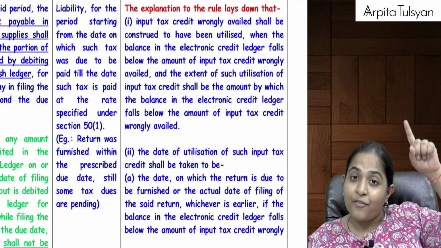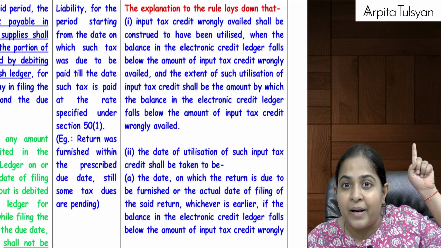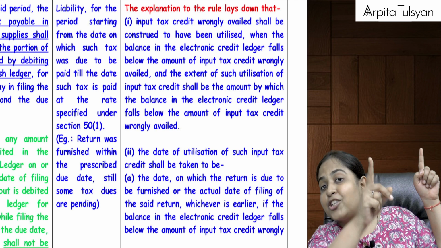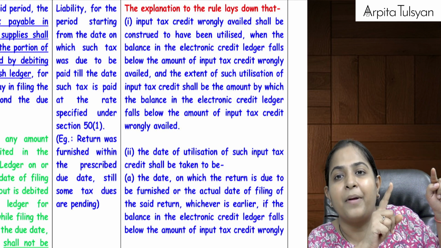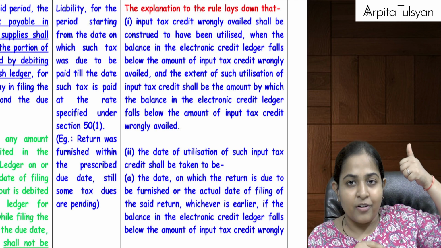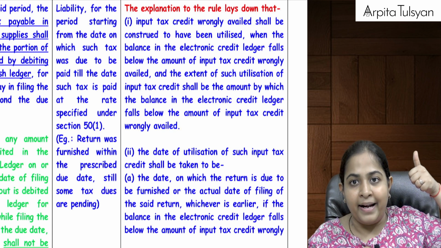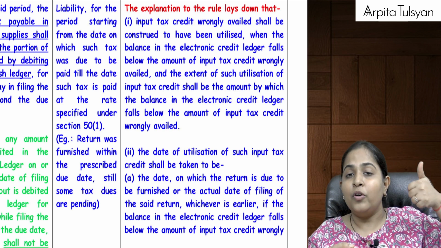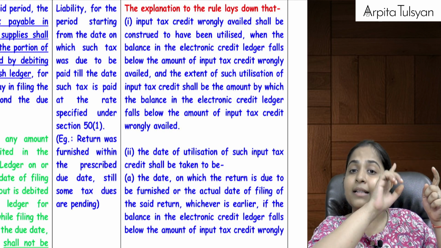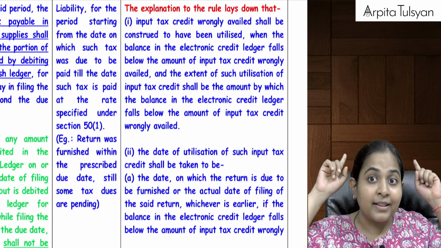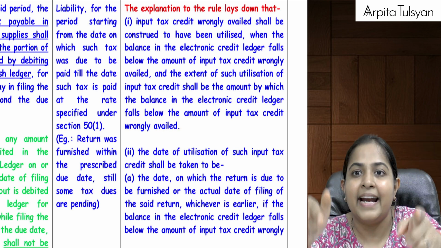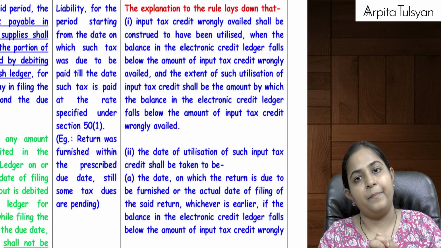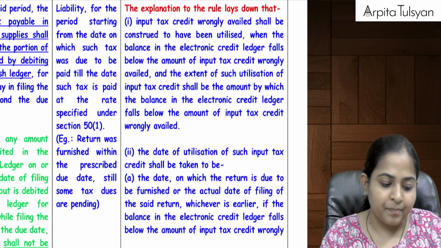So whatever was the due date for the month of April as per government, or the extended due date, sometimes government extends it, or the actual date of filing the return for that month, from there till the date of reversal, your interest is going to be applicable. Are you clear with this?